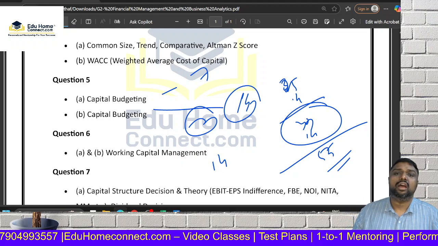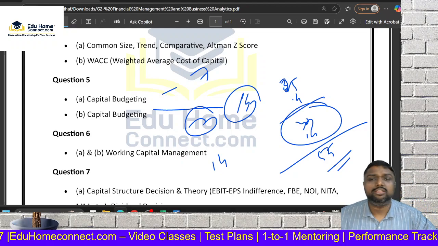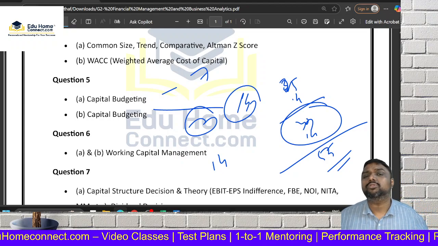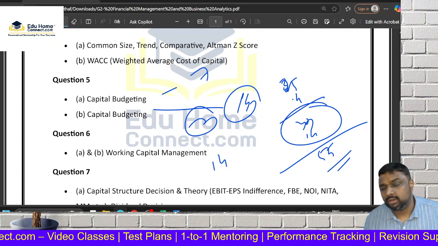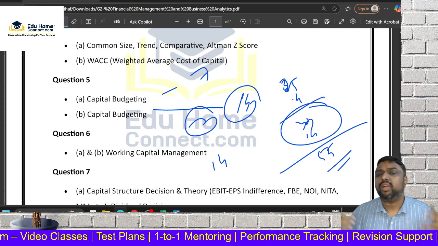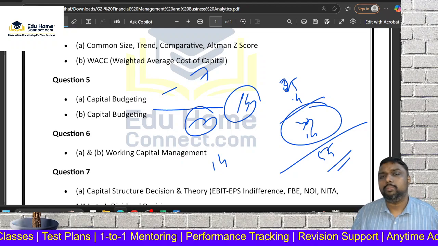Sir, what to do, sir? I don't know how to approach capital budgeting. I prepared basics only, but the exam questions are coming very tough. Working capital also has a lot of areas. Estimation is there, receivable management is there, inventory management is there. So I am fully confused here. I'm not able to crack it. I'm not able to prepare very well.